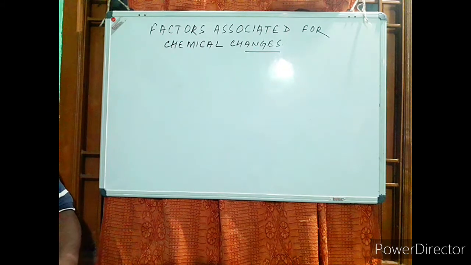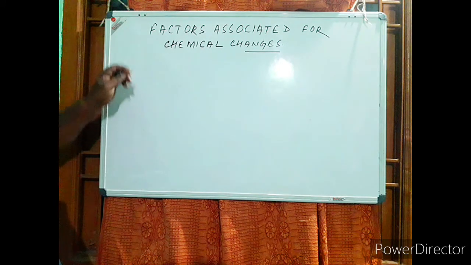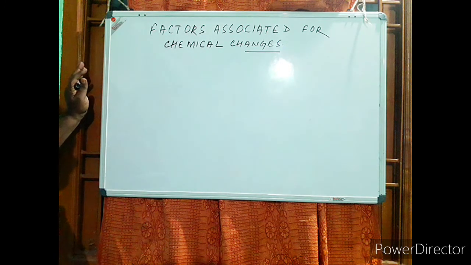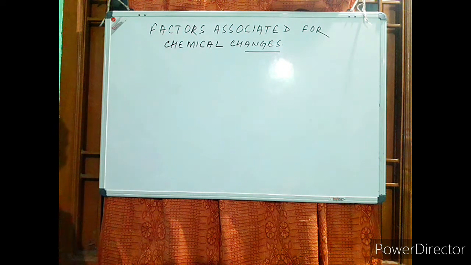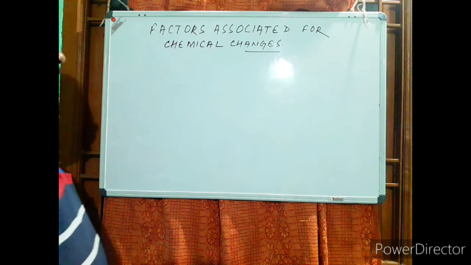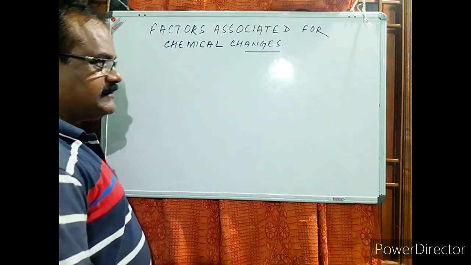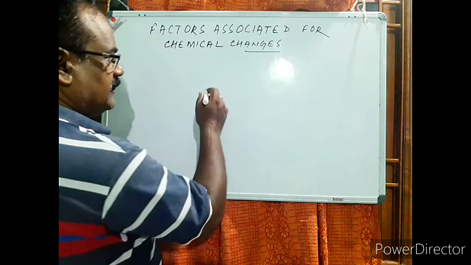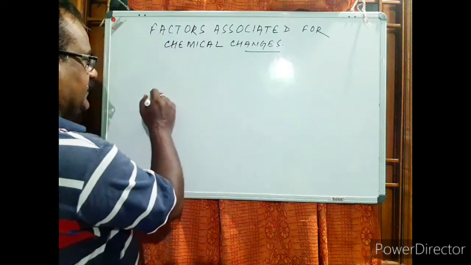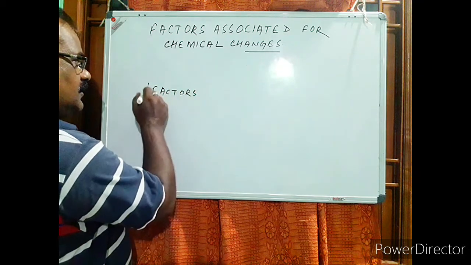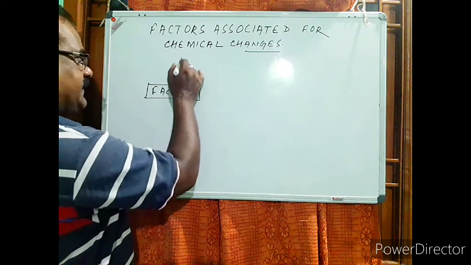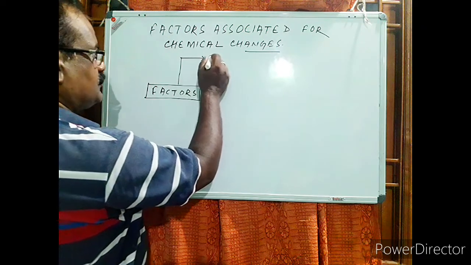Now come to the second one. The next thing that we have to discuss is the factors associated with chemical changes. There are several factors associated with chemical changes, and if we see those factors, the first factor is close contact.